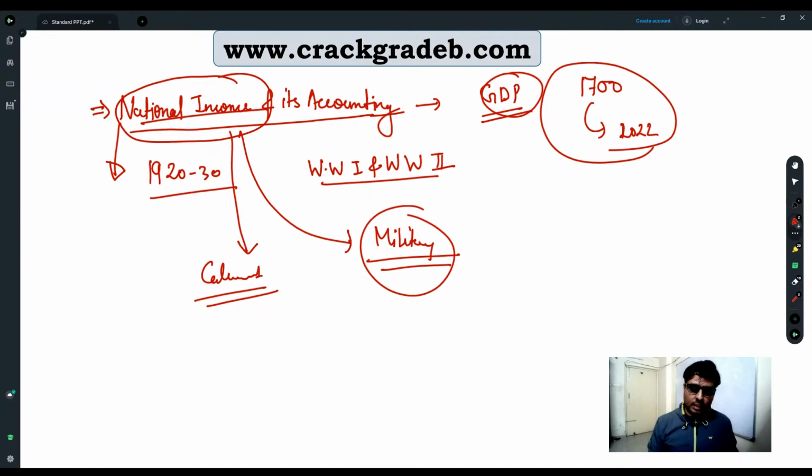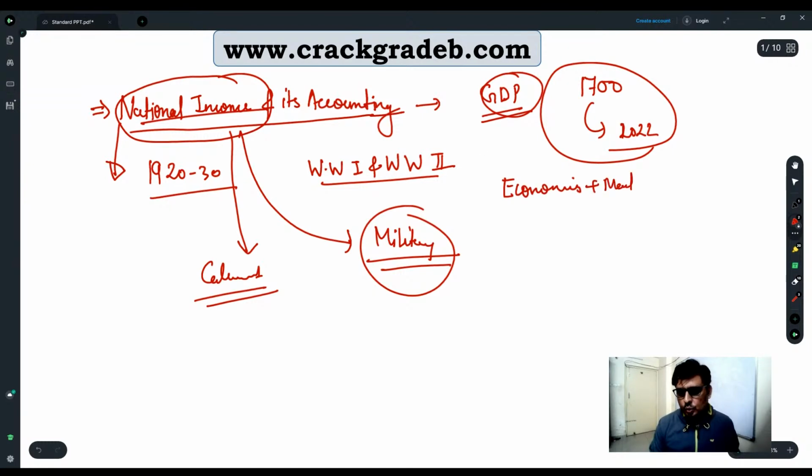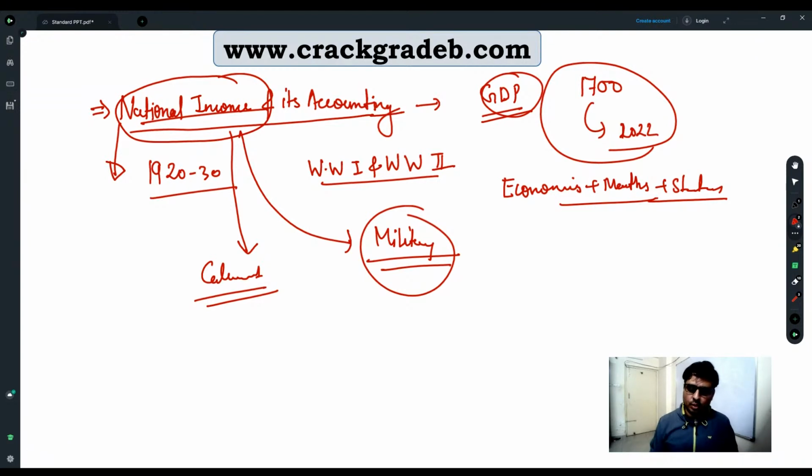And in the US, he actually published his research, and that research involved both economics plus the use of mathematics and statistics. Statistics, mathematics, and economics, he used all these things, and he published a research paper. That research paper was so interesting, and it was a very important research paper.